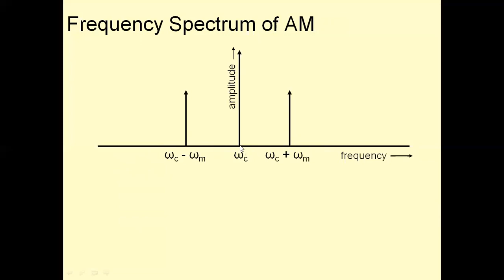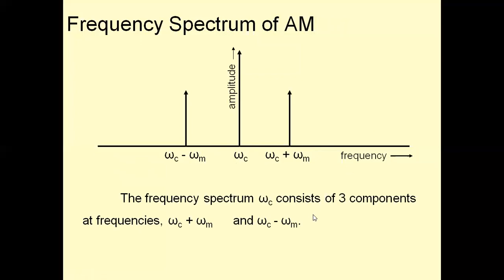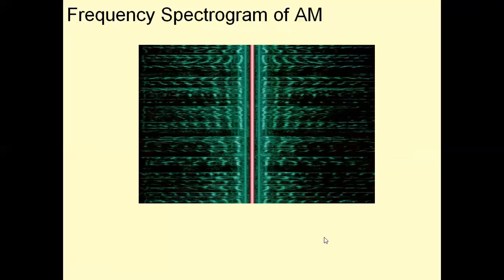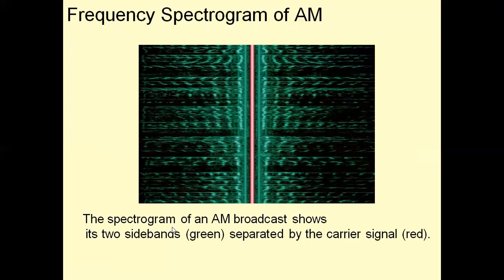So AM wave contains carrier frequency, upper sideband and the lower sideband. Three components are present. This is the frequency spectrogram of AM. It is displayed on the spectrum analyzer. The two sidebands are green and the carrier is red in the middle. On the right side is the upper sideband, on the left side the lower sideband, when it is displayed on the frequency spectrum.